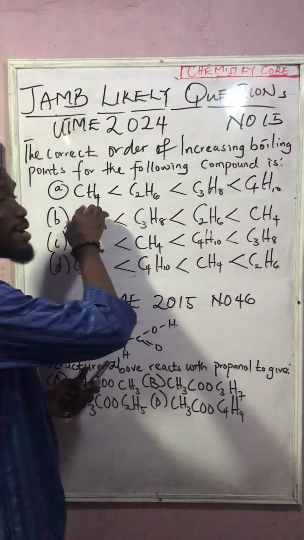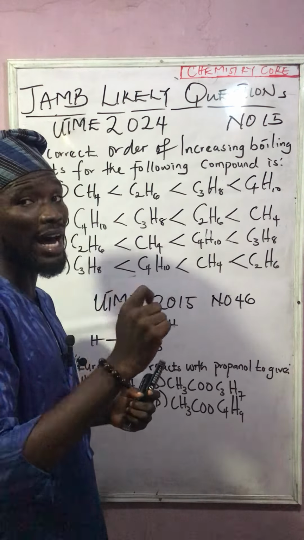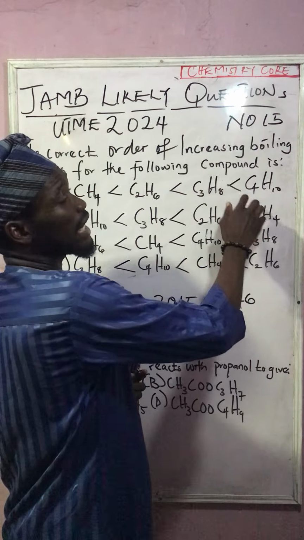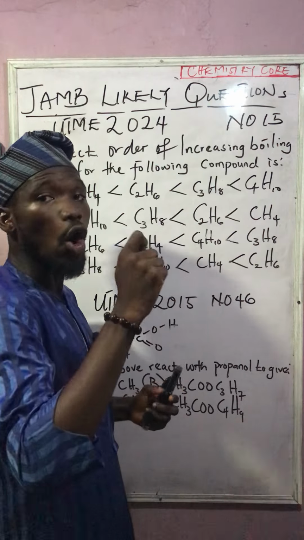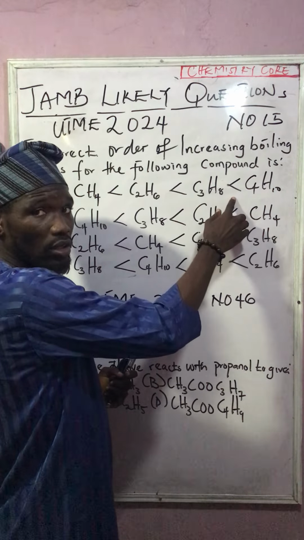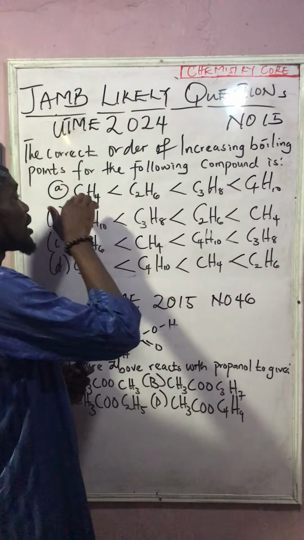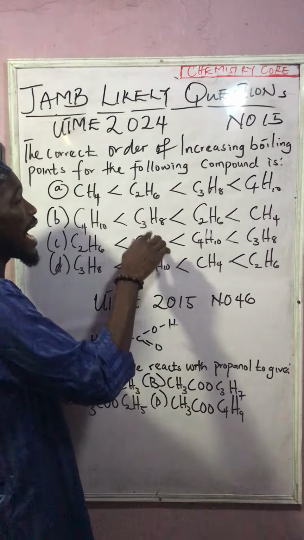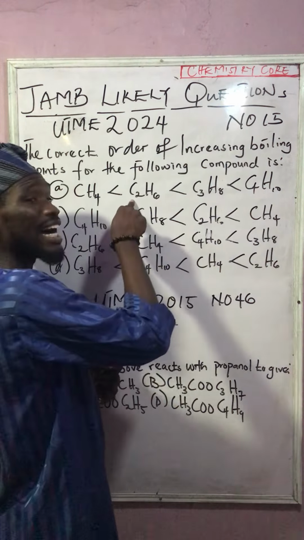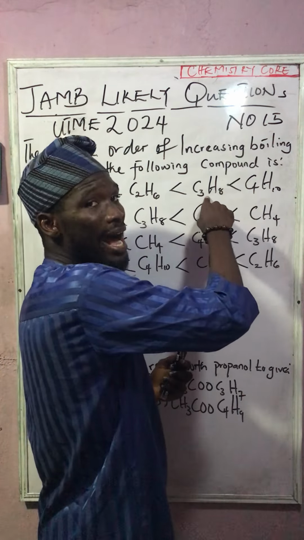So with that, this is methane, the first member of alkane. This is ethane, the second member of alkane. This is propane, the third member of alkane, and this one is butane, the fourth member of alkane. So I can say there's an increase in the alkane, which leads to an increase in molecular mass. Because if you are starting with methane, the molecular mass of this is smaller compared to the molecular mass of ethane, and the molecular mass of propane is greater than the molecular mass of ethane, while the molecular mass of butane is greater than the molecular mass of propane.